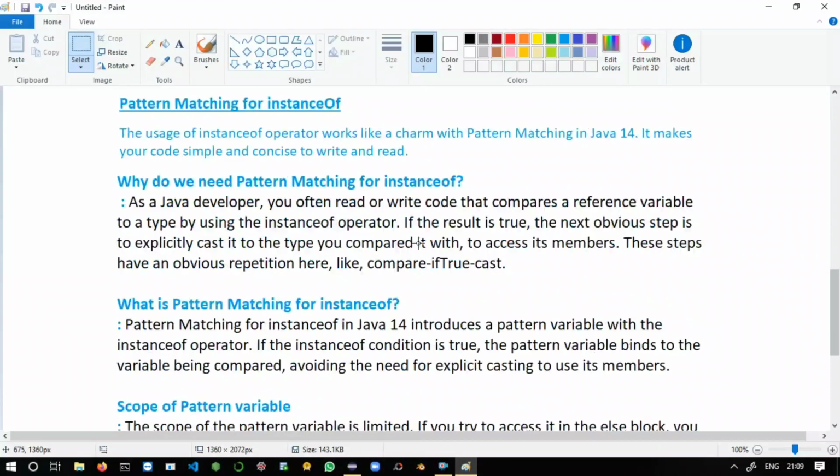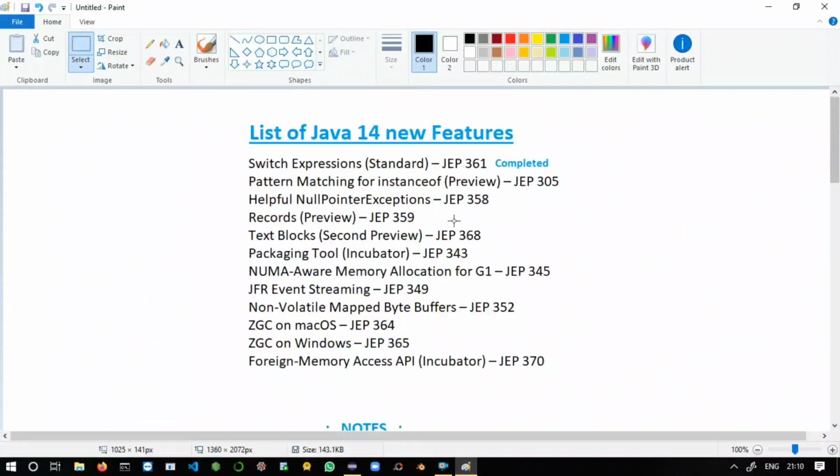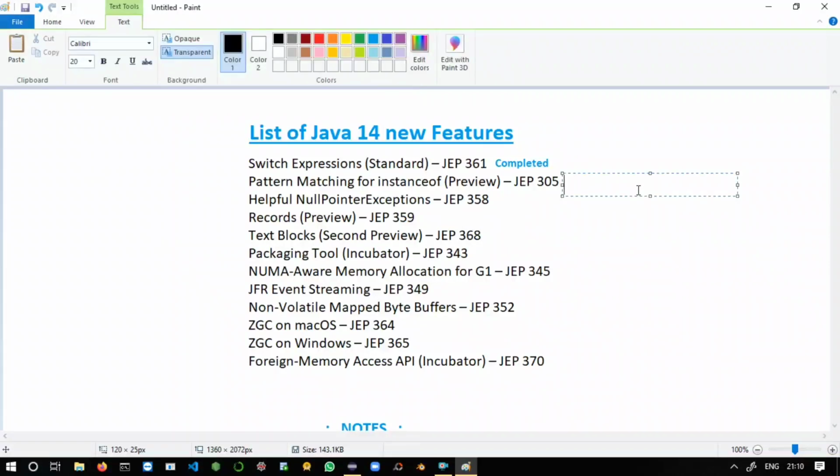So we have completed all these three points: why we need pattern matching for the instanceof operator, what pattern matching is, and the scope of pattern variables. I have shown you that in the else block we cannot use the pattern variable. So in this video we have completed our second new feature of Java 14, pattern matching for the instanceof operator, which is a preview. Maybe in coming versions Java will provide this feature as a stable feature.